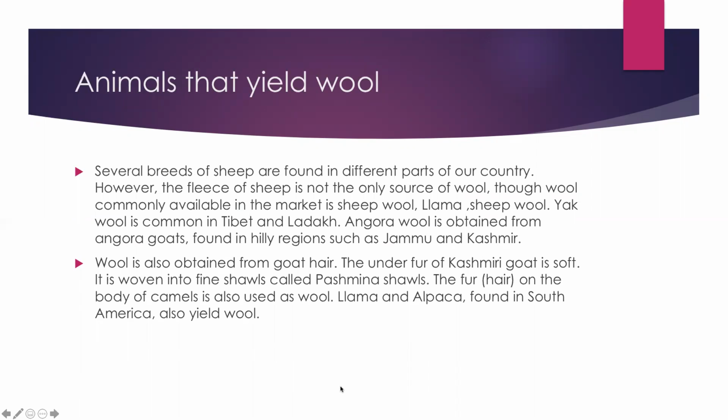Animals that yield wool. Several breeds of sheep are found in different parts of our country. However, the fleece of sheep is not the only source of wool, though wool commonly available in the market is sheep wool. Yak wool is common in Tibet and Ladakh. Angora wool is obtained from Angora goats found in hilly regions such as Jammu and Kashmir. Wool is also obtained from goat hair. The underfur of Kashmiri goat is soft. It is woven into fine shawls called pashmina shawls. The fur on the body of camels is also used as wool. Llama and alpaca, found in South America, also yield wool.